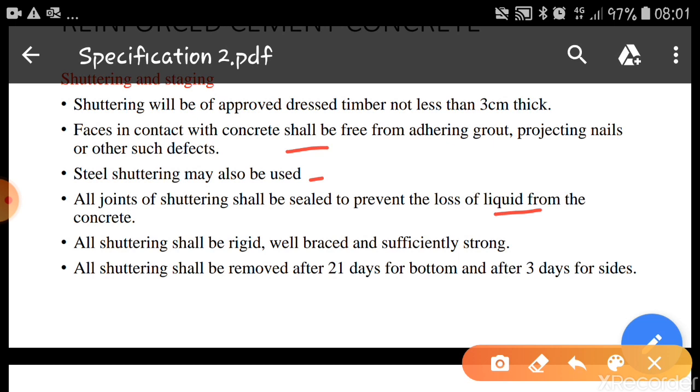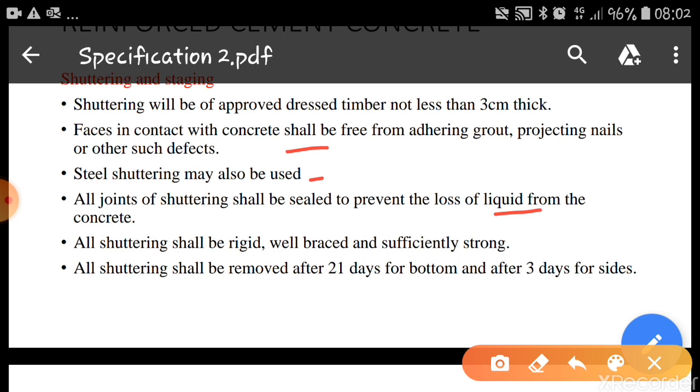Since we are providing shuttering using timber or steel sheets, there will be joints between two sheets or two planks, and we have to seal these joints either with steel tape or other tapes, so that the liquid from the concrete will not escape.